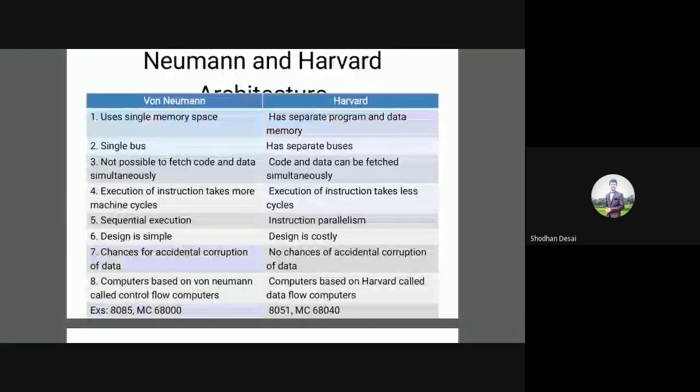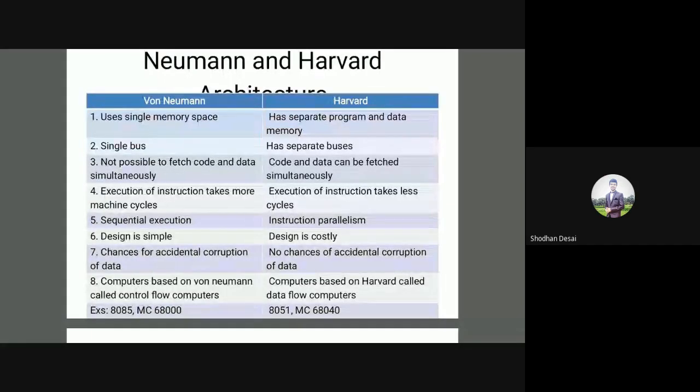Chances of external corruption of data are more in von Neumann, because in von Neumann, what will happen? There is a single memory space, so corruption of data is possible in von Neumann because both the data and program are stored in the single memory space. Whereas in Harvard architecture, the external corruption of data is less because two different memories are used, one is data memory and the other is program memory.